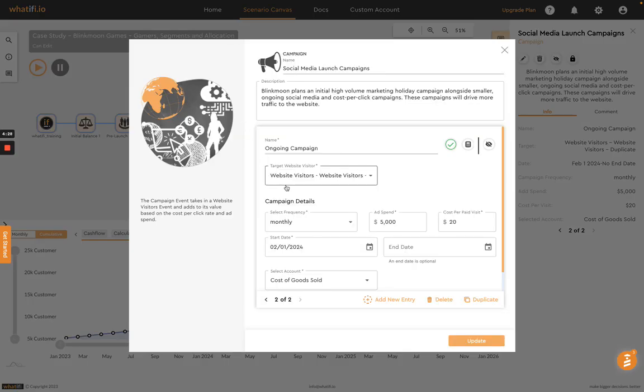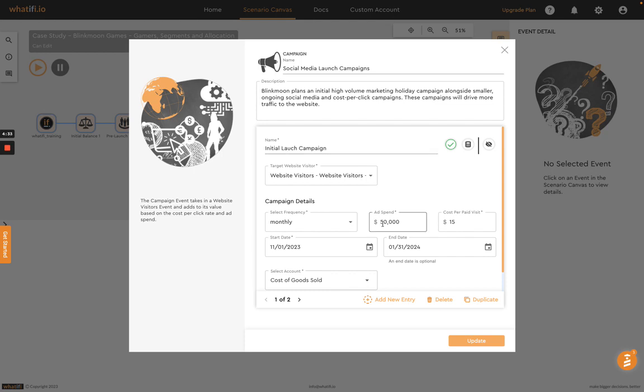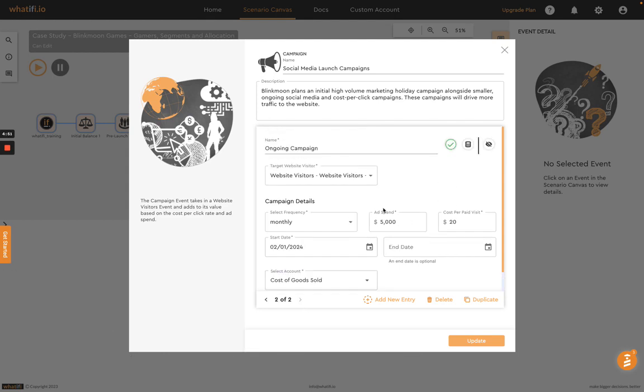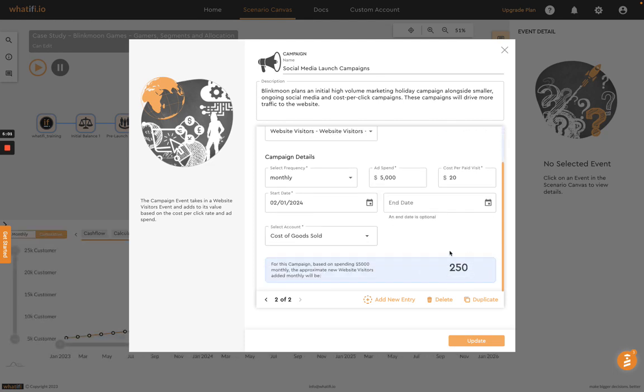So in our campaign modal, we have our first campaign, which is a splashy initial launch. So for 3 months, Blinkmoon is going to spend $50,000 driving people to their website. They think it's going to be $15 per paid visit, which means they're going to drive approximately 3,300 people to their website every month. Then they're going to have an ongoing cost per click campaign, which is a smaller spend, $5,000 a month, and it's going to run starting in February in perpetuity, with an expected cost of $20 per paid visitor, and this is going to send 250 people to their website every month.